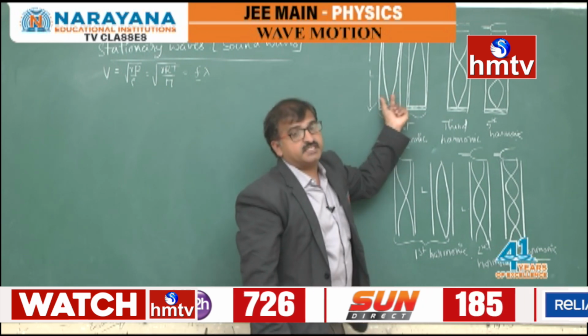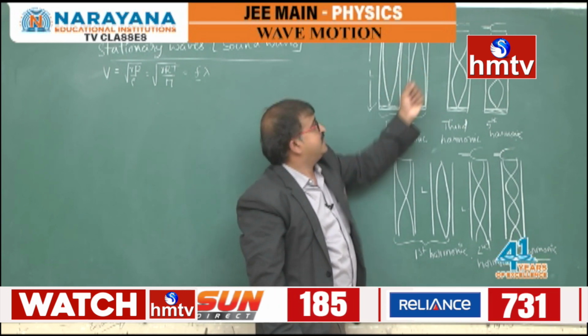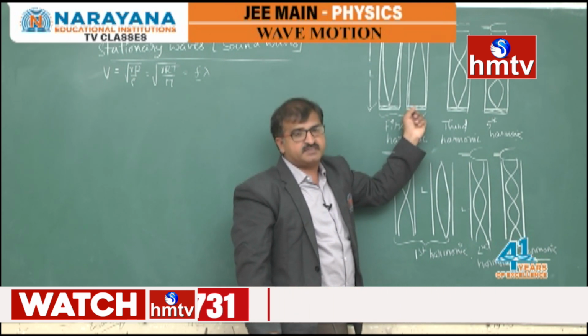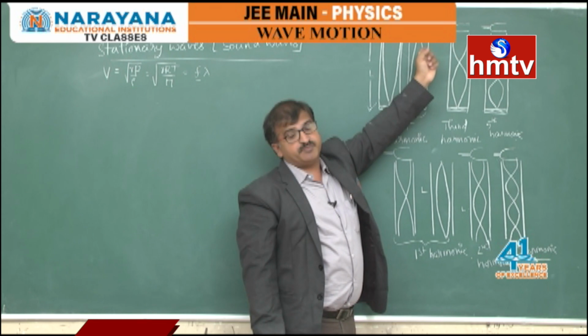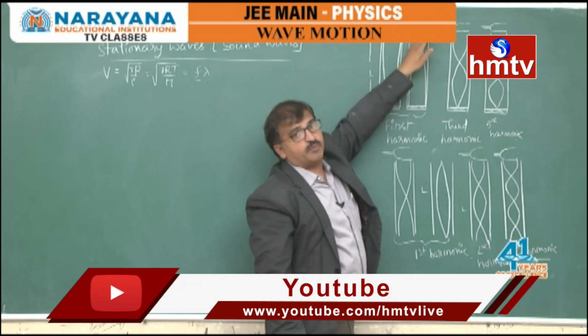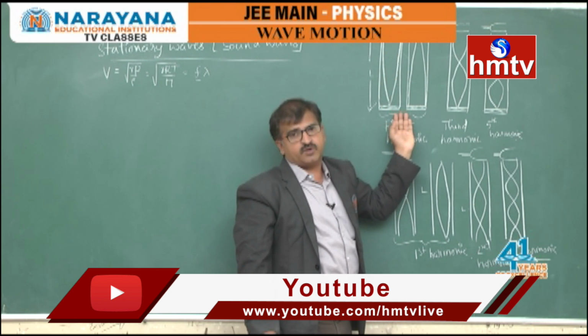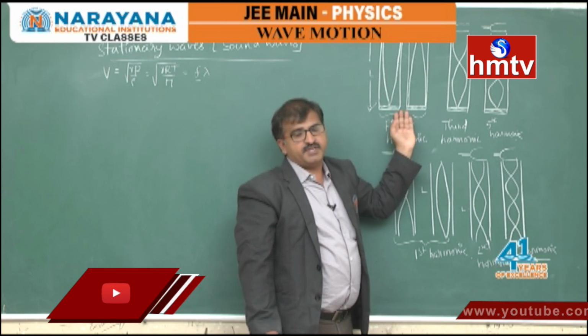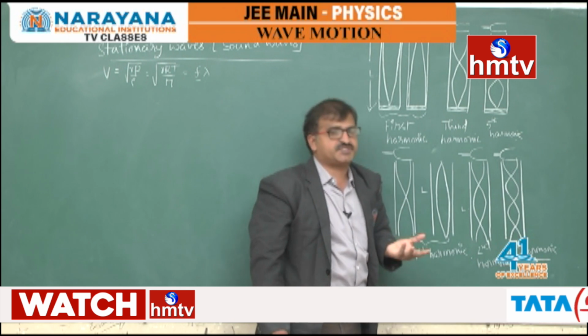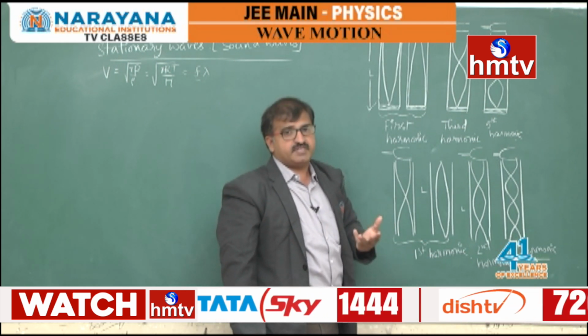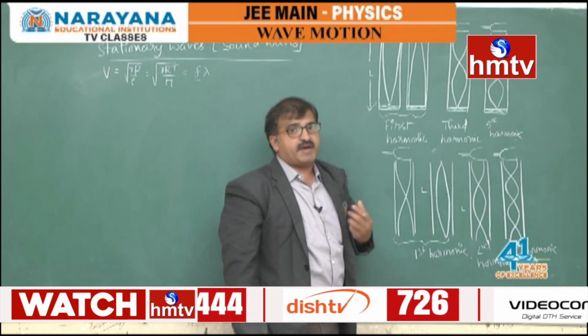If you consider the pressure wave, on reaching this end the pressure would be maximum as it is getting reflected back and again superimposed. At the open end the pressure would be minimum, and at the other, closed end, the pressure would be maximum. In these stationary waves, the pressure wave and displacement wave have a phase difference of pi by 2.